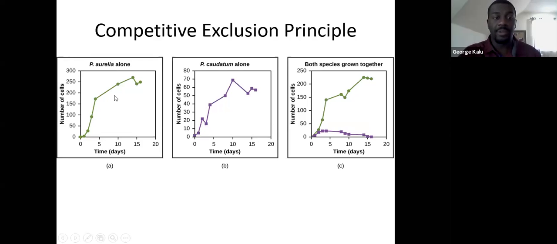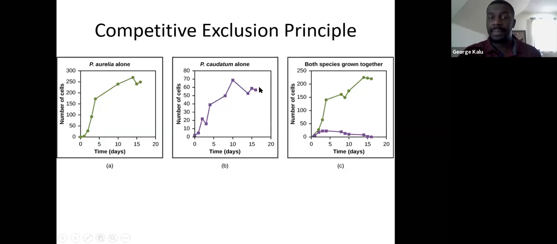If we take P. aurelia and give it a specific resource, let's say a specific food source, and we grow P. aurelia just by itself, its numbers are going to grow and grow and grow. It's going to be able to survive and thrive in that particular habitat. If we do the same thing with P. caudatum in its own environment, again you see the same thing. They're going to be able to utilize those resources, and its numbers are going to continue to increase over time.